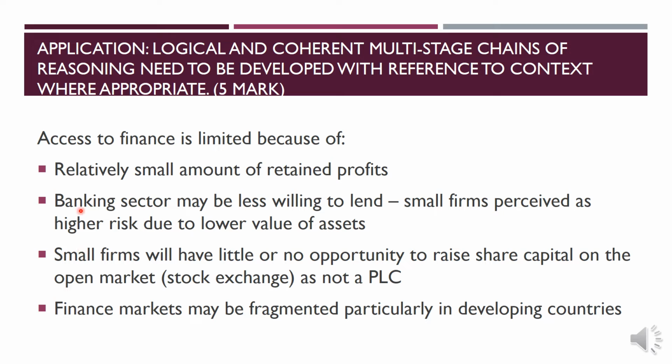The second point is that the banking sector may be less willing to lend money. We already know that small firms have only a very little amount of assets. That means capital and everything is limited, so the banks will not feel convenient giving loans for the small business. So the banking sector will be less willing to lend money to small businesses. That's why the business cannot get enough finance to grow.